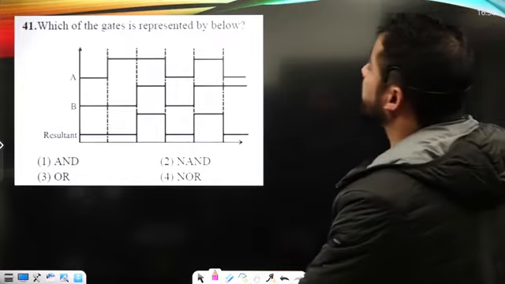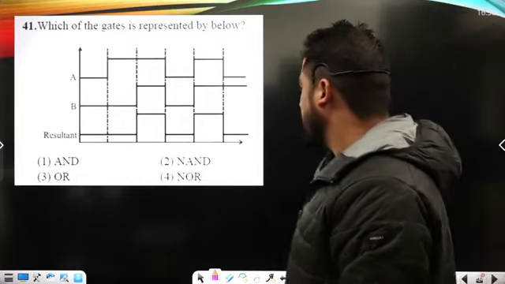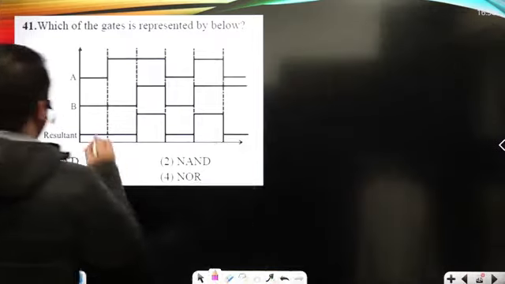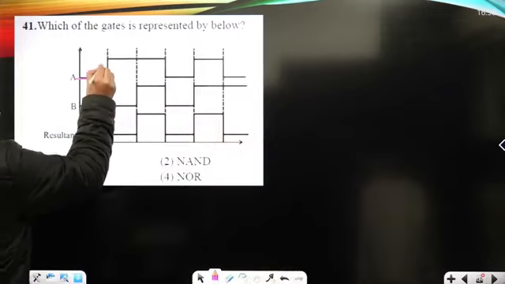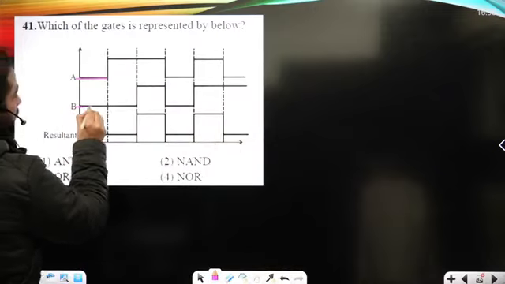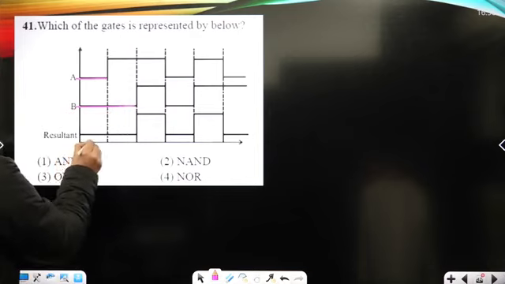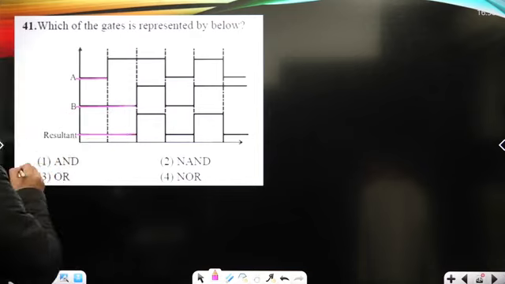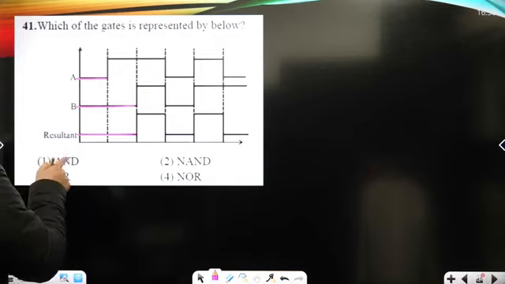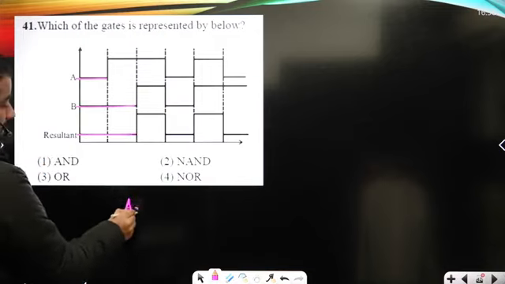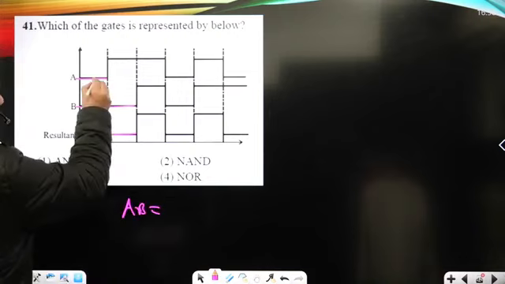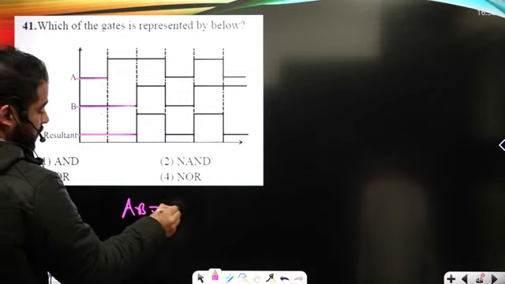Which of the following gates is represented below? Look, this is input A, that's low from the given graphics, and this is input B, again low. So the output is again low, okay? When we talk about an AND gate, A dot B, if both the inputs are low, the output must be low.